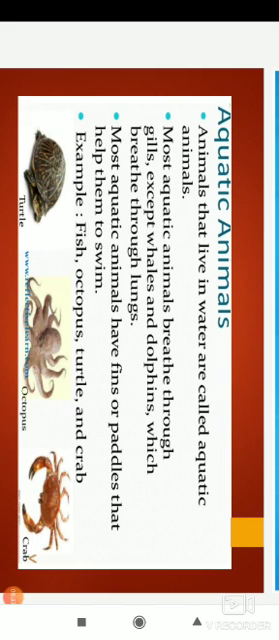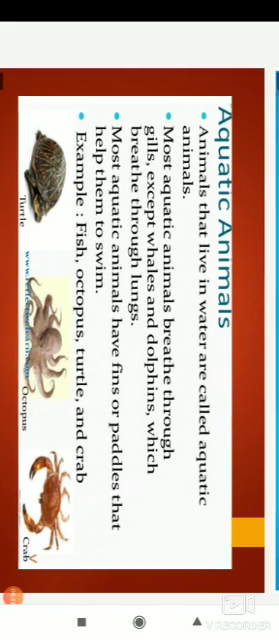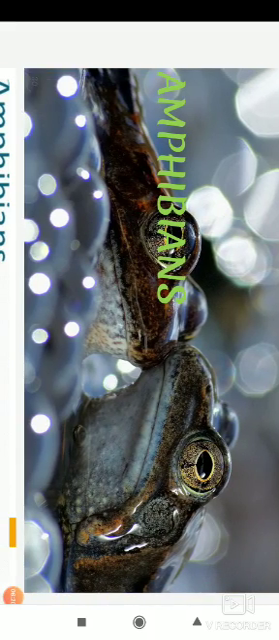Okay, and then they have tails to move around and turn. For everything they use their fins, and the tail also they use. Okay, so like crab, turtle and octopus, they all have such kind of special features. Okay, because that is helpful for them to move inside the water. Understand? Okay, next one we can see about amphibians.